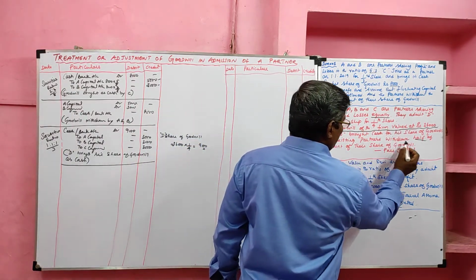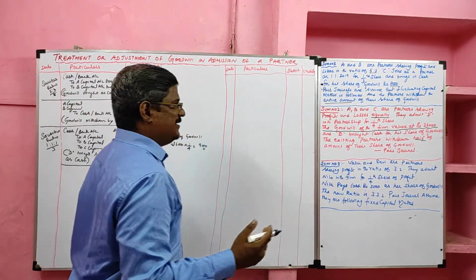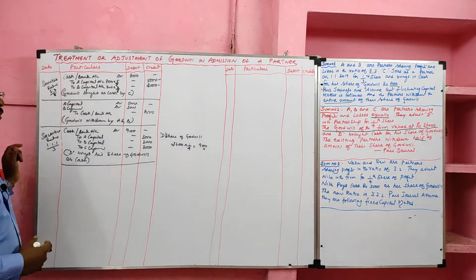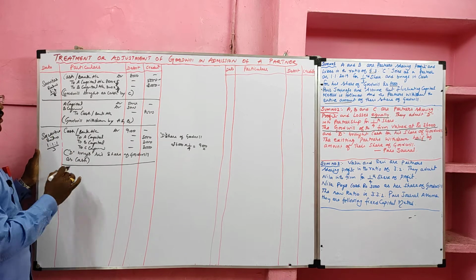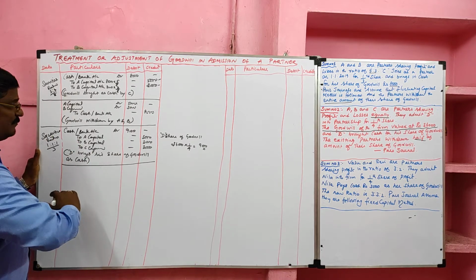The existing partners withdraw half of the amount of goodwill. I said if goodwill is brought by the new partner, the entry is cash or bank account debit to old partners' capital accounts in the sacrifice ratio. If they withdraw, what do we have to do? We have to record the reverse entry.